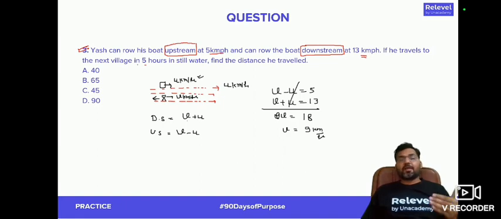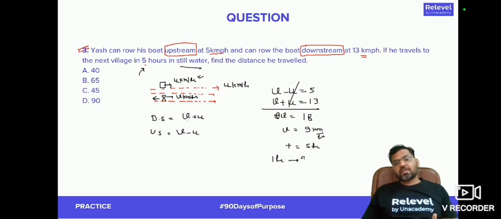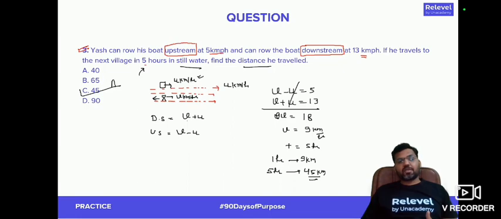Now, if he travels to the next village in 5 hours, in still water the speed is 9 kilometer per hour and time is 5 hours. That means in 1 hour you're traveling a distance of 9 kilometer. How much distance will you travel in 5 hours? The distance traveled in 5 hours will be 45 kilometers. So that's the distance you travel, which is option number C. That's the correct answer to the question.